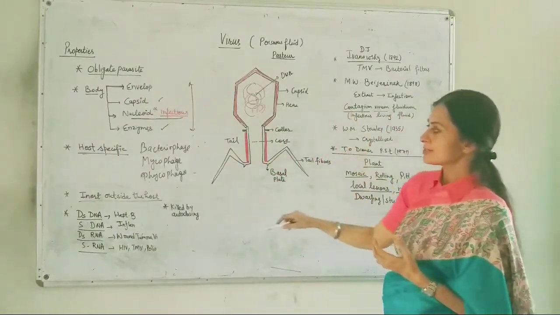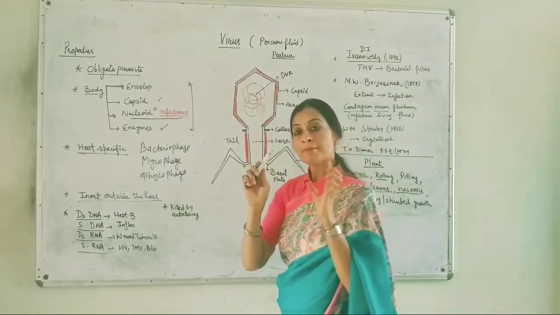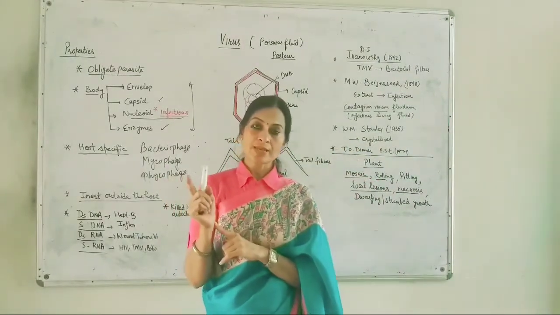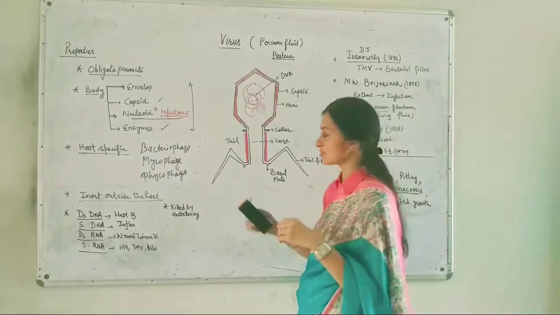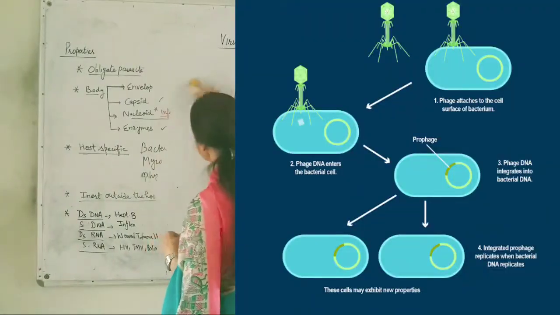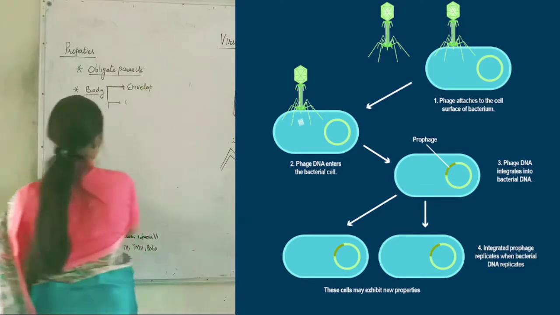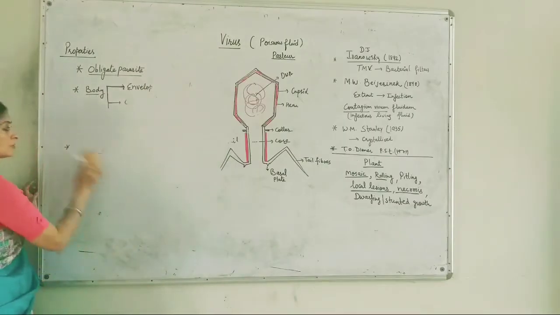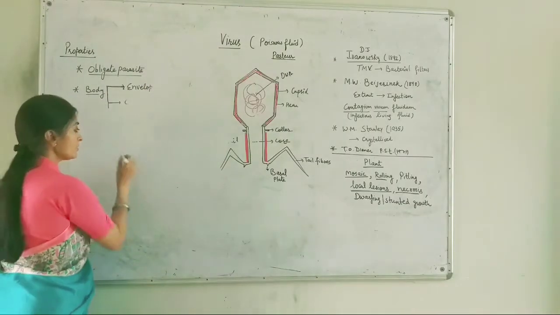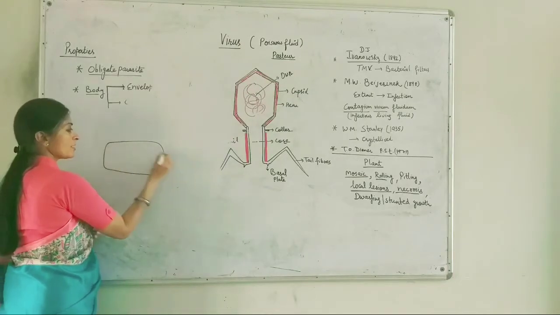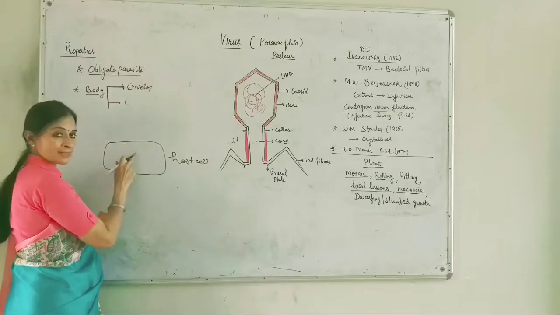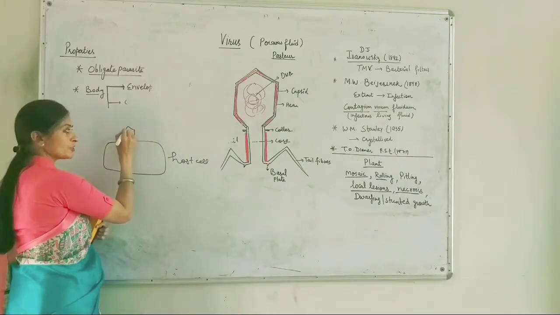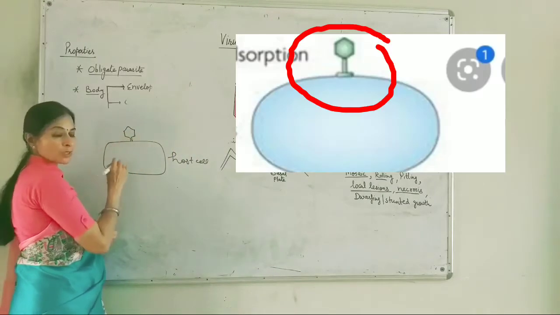These viruses make entry into the host cell. I will illustrate how they infect the host cell. Let's draw a cell and see how they multiply. Suppose this is the host cell, a bacterial cell, and I am showing the bacteriophage here.